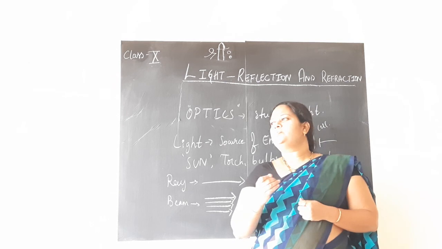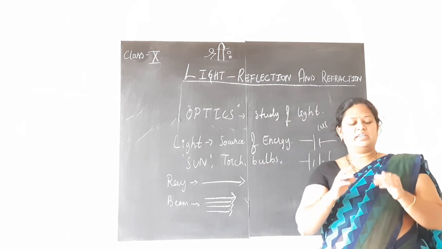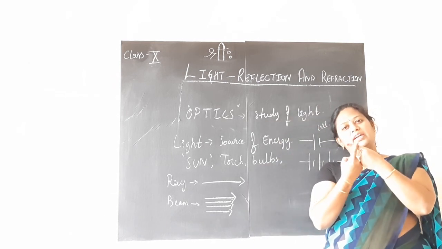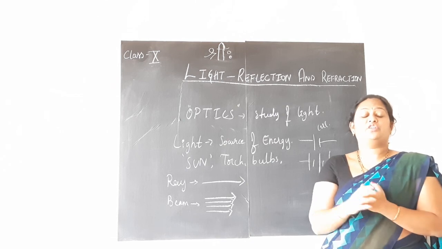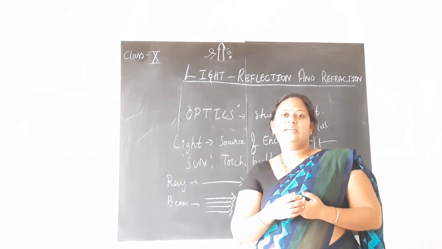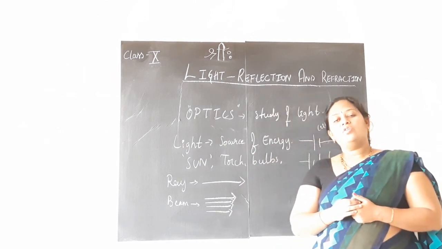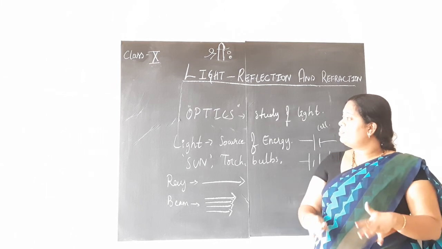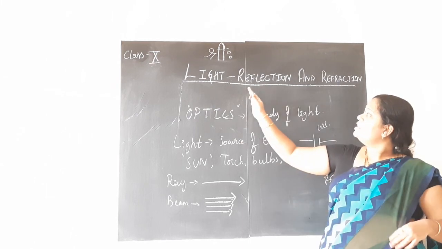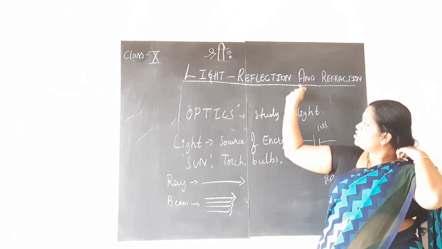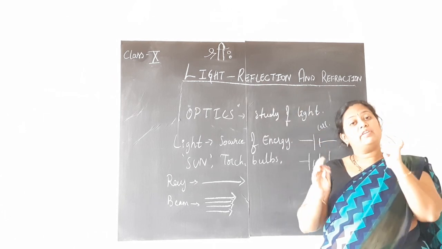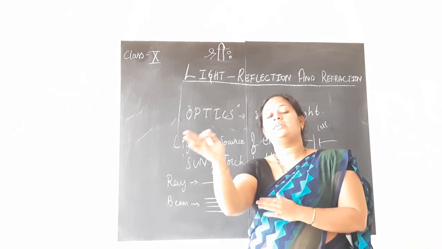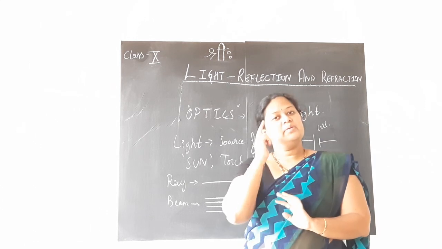I told you about this process of diffraction. It is nothing like that, but at sharp edges the light will bend. That process is diffraction. You will be studying about it in higher classes, of course. So in this particular chapter, let us study this process of reflection and refraction of light, considering that light travels in a straight path. Okay, keep this in mind.